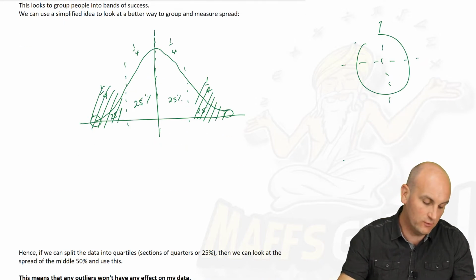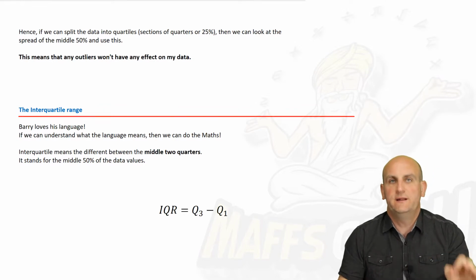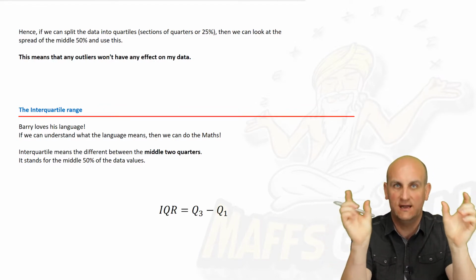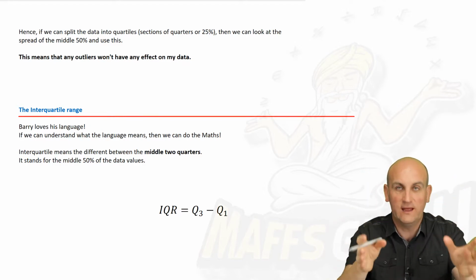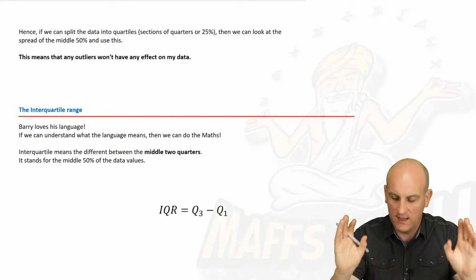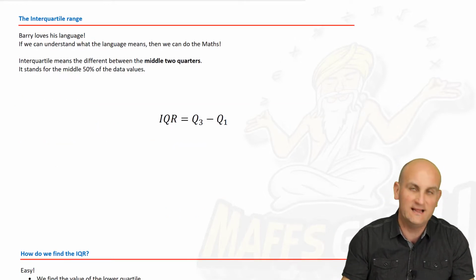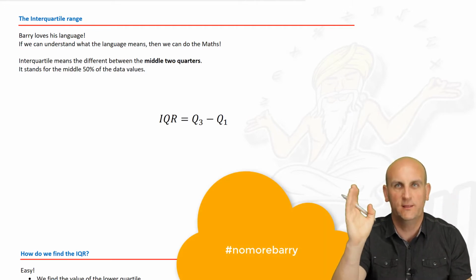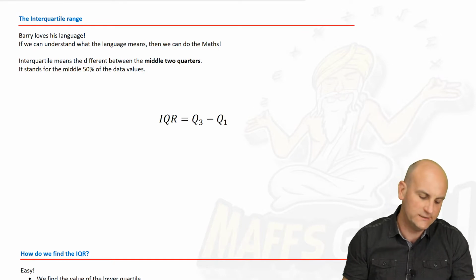As I say here, and all of these notes can be downloaded from MaffsGuru.com, we're looking at splitting the data into quartiles so that we can ignore the outer two quarters and just look at the middle 50%. If we do that to all of our data, then outliers have nothing to do with anything. We call this middle 50%, this difference between the highest quarter and the lowest quarter, the interquartile range.